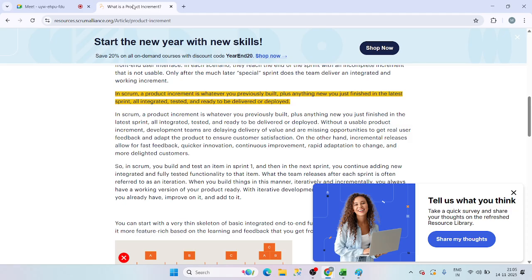Product increment is nothing but the combination of previous build plus current build. Previous build is nothing but whatever work items we have completed in sprint 1, which are going to be added with sprint 2 items. And totally the product increment length is 3 months. In these 3 months, however many sprints we have completed, we are going to stick together and deliver those items as the new version.